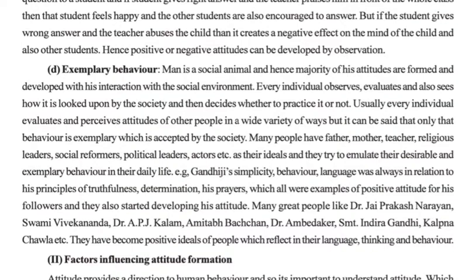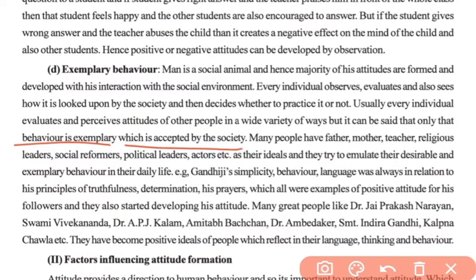Usually every individual evaluates and perceives the attitudes of other people in a wide variety of ways, but it can be said that only that behavior is exemplary which is accepted by society. So what is exemplary behavior? That behavior which is accepted by society is termed exemplary behavior. We know that an individual evaluates and perceives the attitudes of other people, and there is a variety of people available in our social environment, but we will follow that exemplary behavior which is accepted by the society.